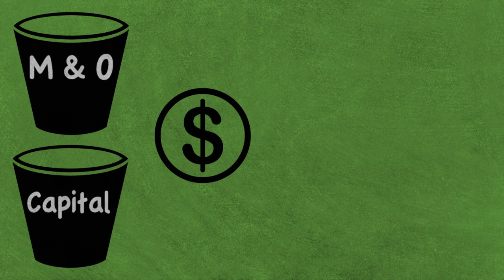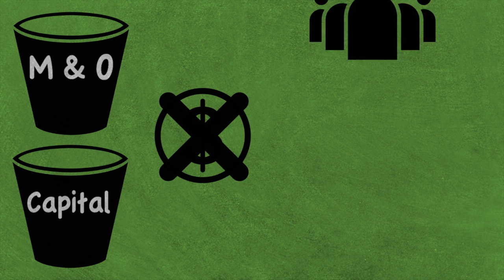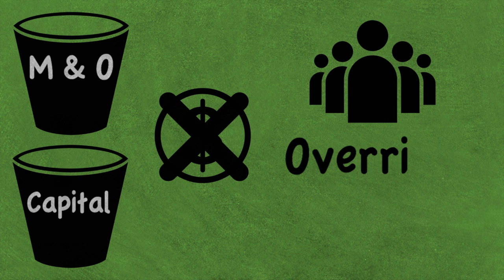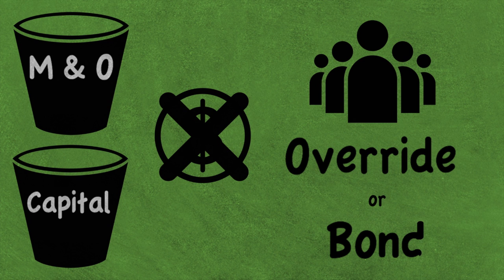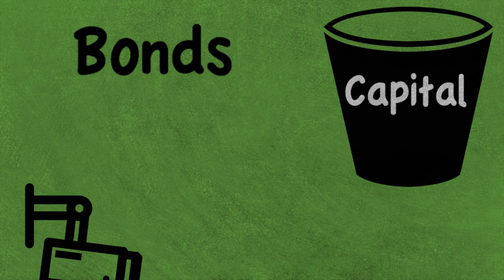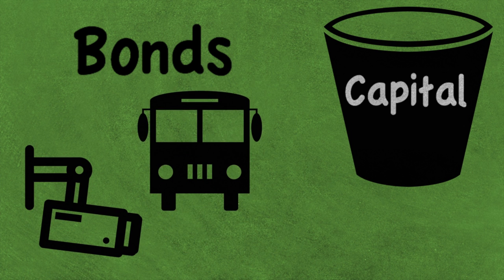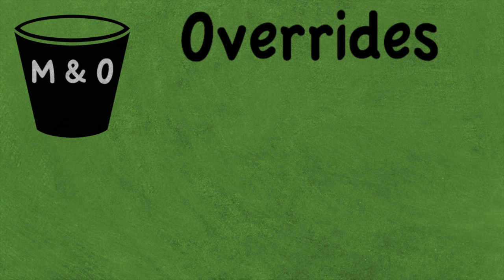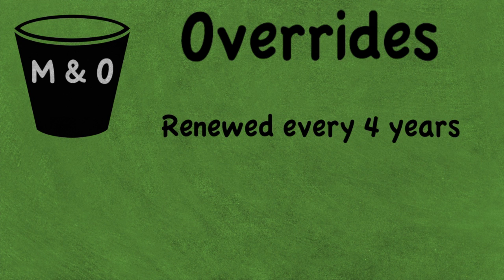If the money in either of the two buckets is not enough to meet the needs of our students, the district can ask the local community to pass an override or a bond, a tax on property. Overrides and bonds are different, and the funds generated by them go into separate buckets. Bonds are for capital expenses and pay for things like building security, buses, roofs, and air conditioning. Overrides are for the M&O bucket. An M&O override is renewed every 4 years.